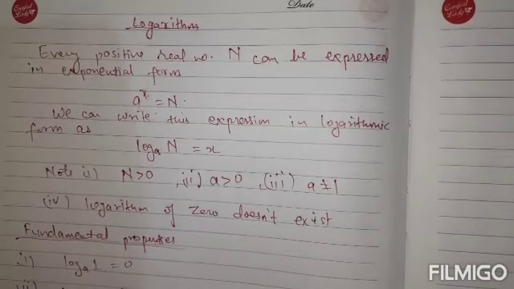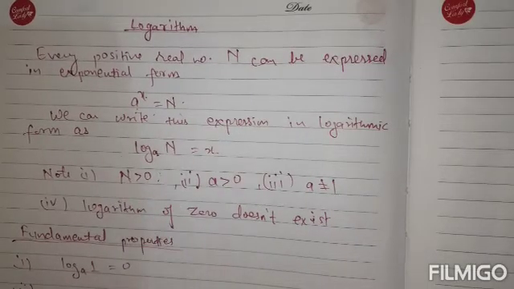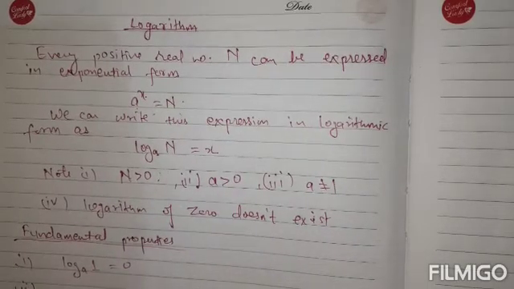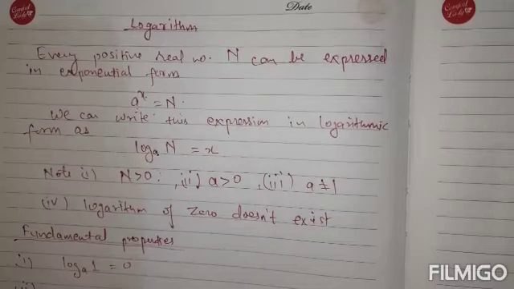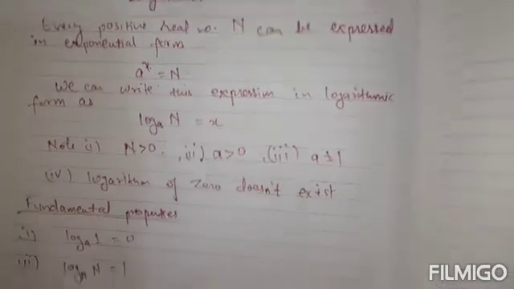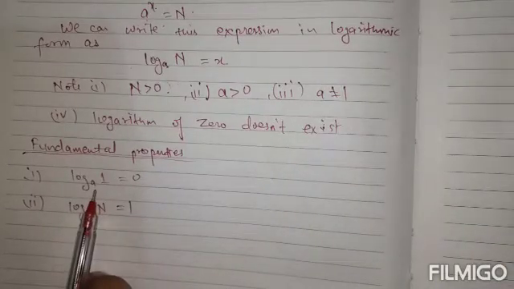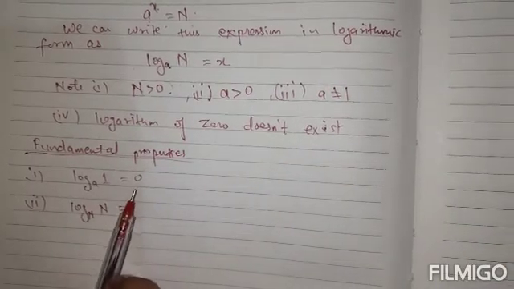This is true for any real number in this limitation. Log 2 to the base 2 is always 1. Log 3 to the base 3 is always 1. Similarly, in this case, log 1 to the base a is 0. So whatever be the value of base, log 1 is always 0.